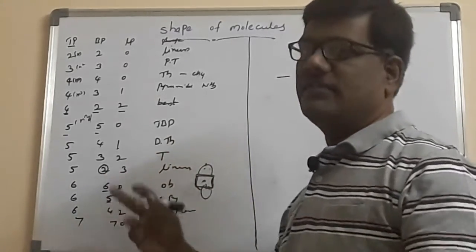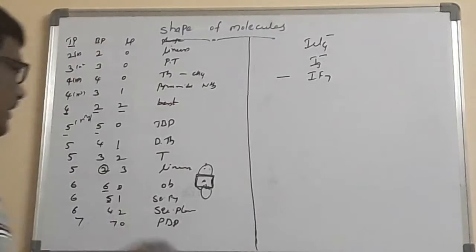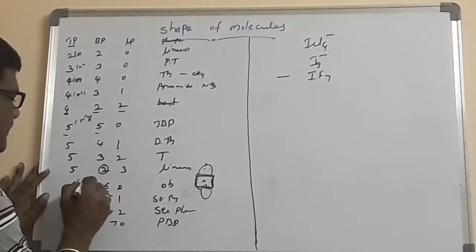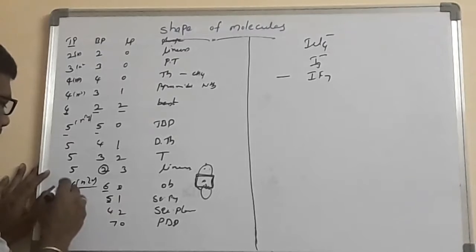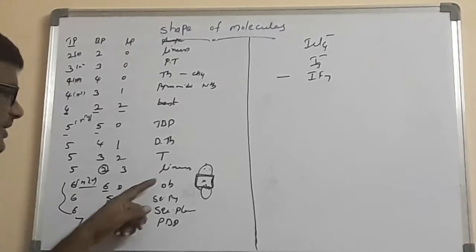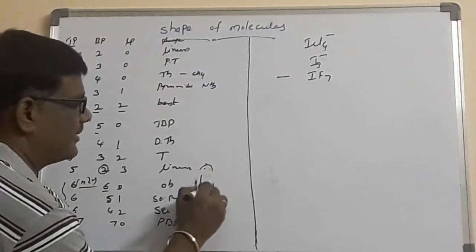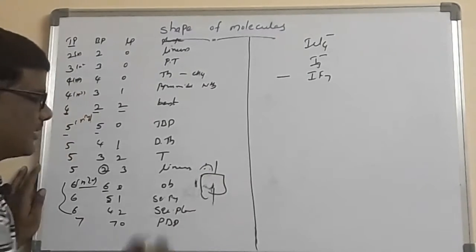2 nothing but always it will be the linear molecule only. 6, 6, 0 octahedral, very familiar. 6 nothing but sp3d2 hybridization, all undergo the sp3d2 hybridization, but shapes are different. 5, 1 square pyramid. So already you are familiar, this is the shape of the octahedral.